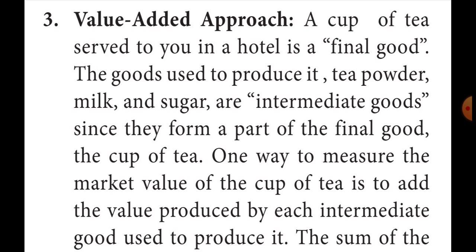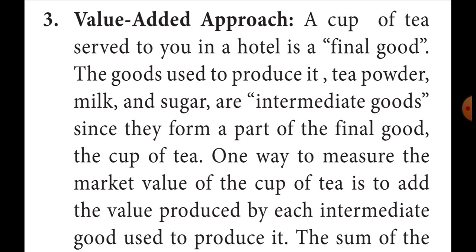Already in the previous class I explained, tea is the final good. To make tea, some intermediate goods are also needed: tea powder, milk, sugar, etc.